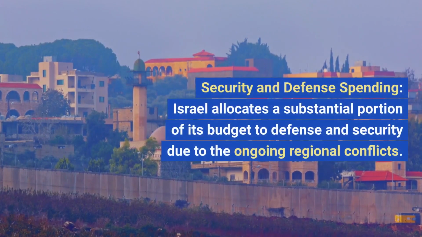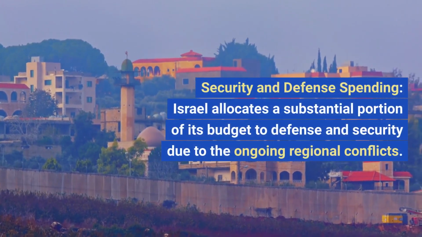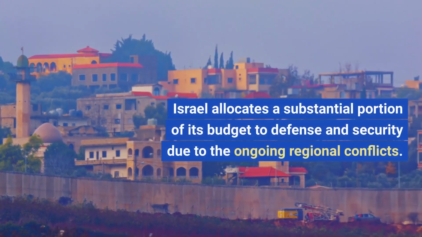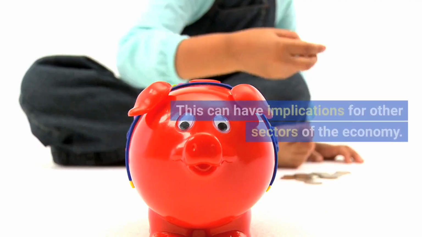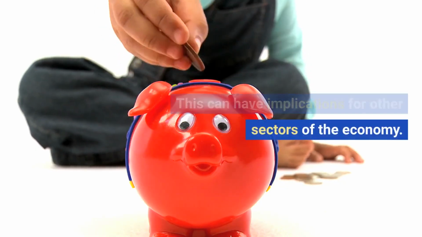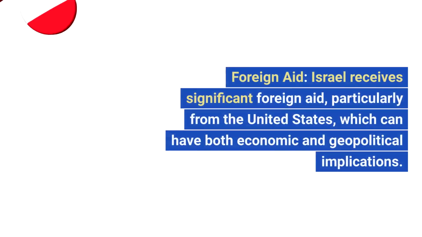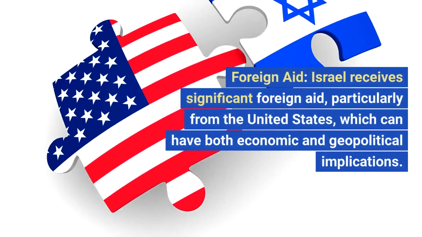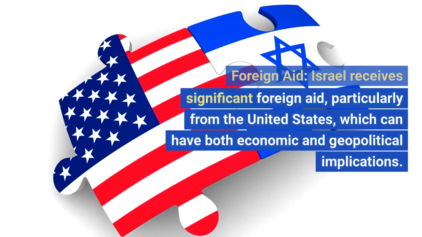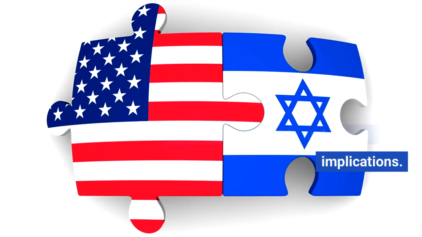Security and defense spending. Israel allocates a substantial portion of its budget to defense and security due to the ongoing regional conflicts. This can have implications for other sectors of the economy. Foreign aid. Israel receives significant foreign aid, particularly from the United States, which can have both economic and geopolitical implications.